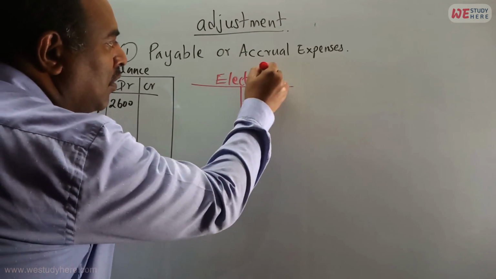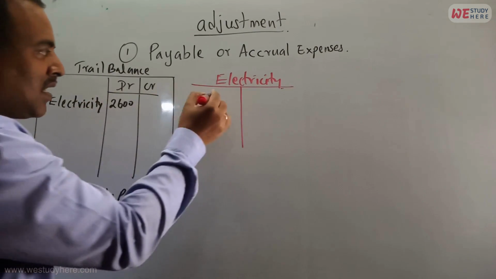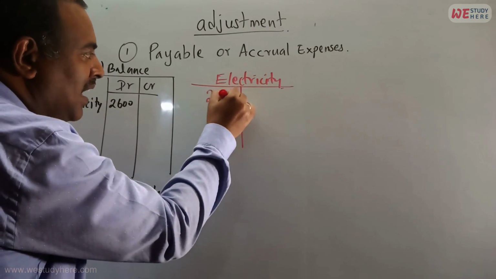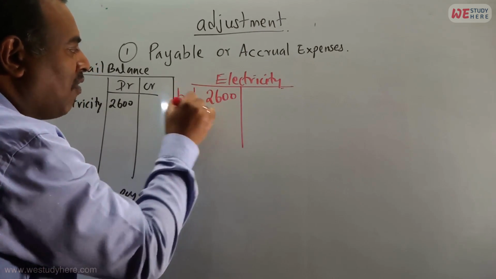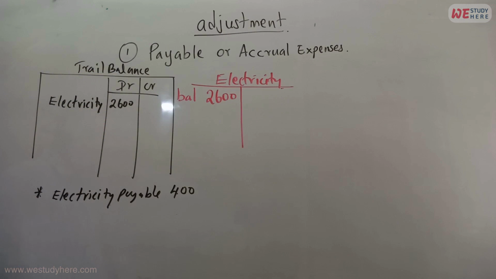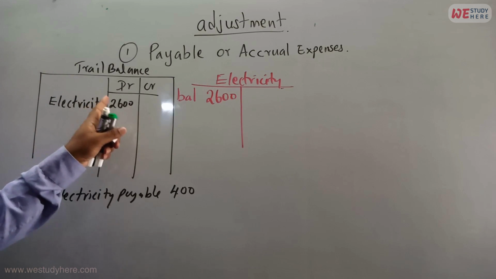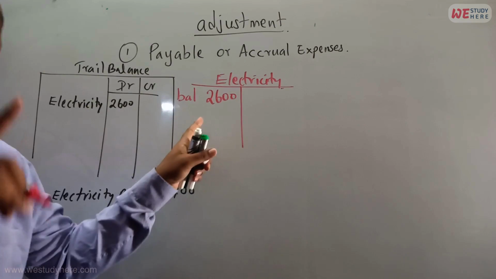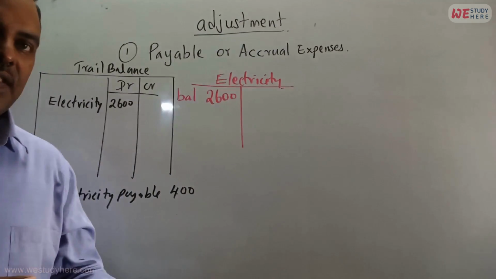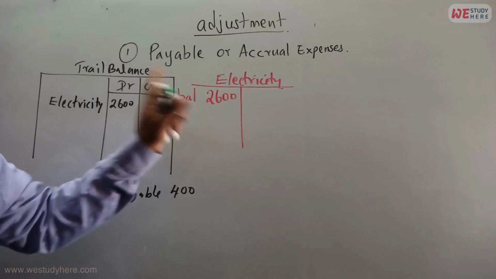That is a debit side balance of 2600. Write it on the debit side, just write balance. Why balance? It comes from the trial balance. Clear? It means the double entry is already finished. If anything is in the trial balance and you are writing it again, you write only one place, not two places. That's why in the electricity account we just put it on the debit side, 2600.